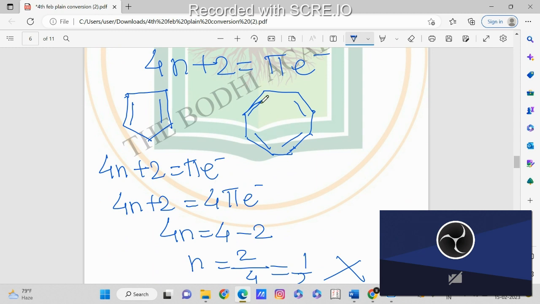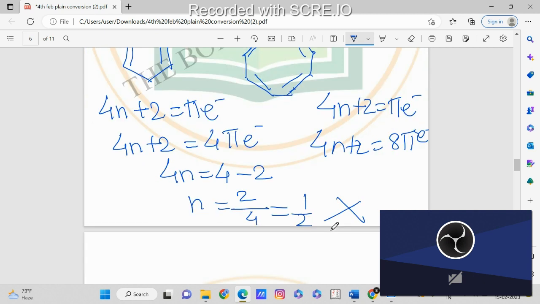How many pi electrons does the second one have? It has 4 double bonds: 1, 2, 3, 4. When you use the 4n plus 2 rule, 4n plus 2 is equal to pi electrons, and counting 1, 2, 3, 4, 5, 6, 7, 8, there will be 8 pi electrons.